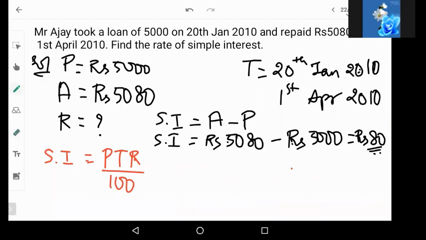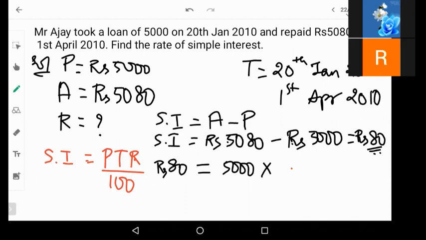Simple interest is rupees 80. Principal is 5000 into time, we have to calculate from 20th January till 1st April.